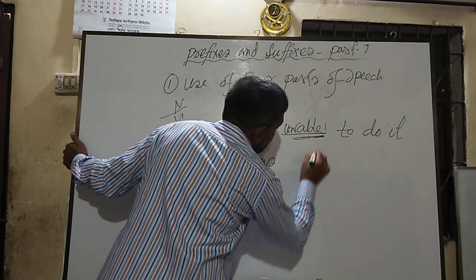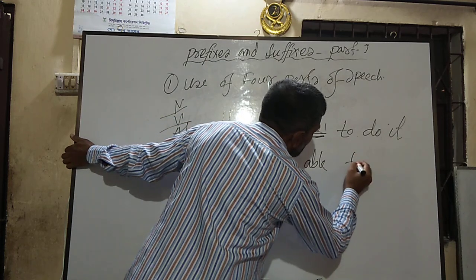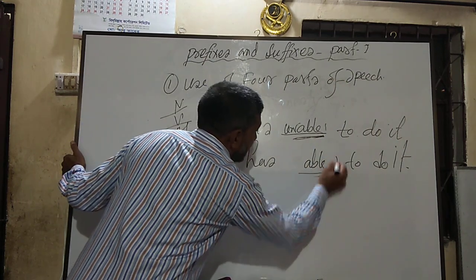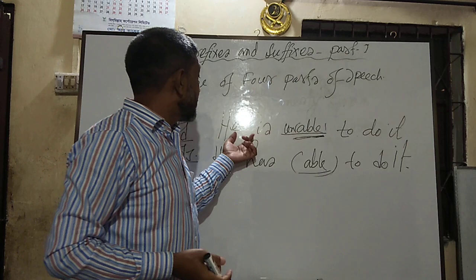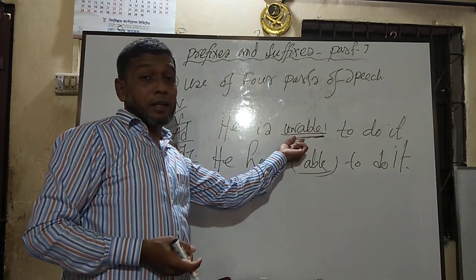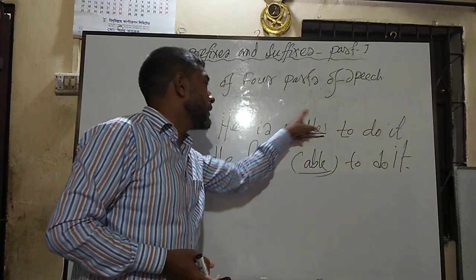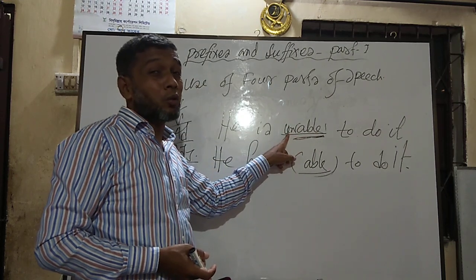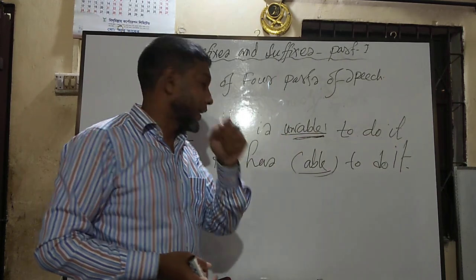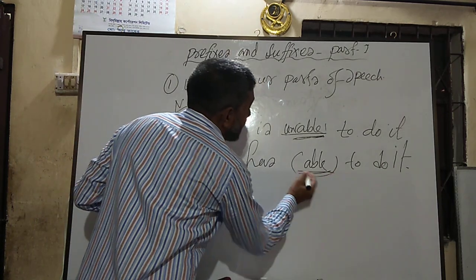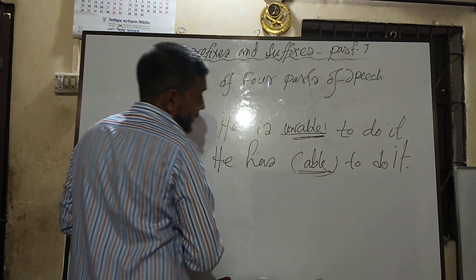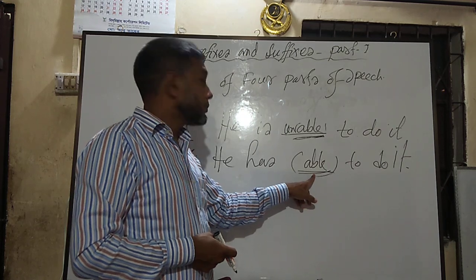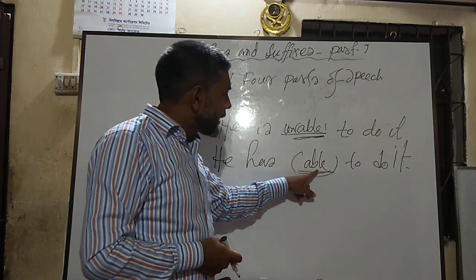He has able to do it. So this is your blank. So dear students, in the first structure, he is able, this place is fixed for an adjective, and the word is an adjective, so I used an opposite word and my answer was automatically correct. But now, if I consider the structure of this sentence, I can understand this place is fixed for a noun, while the word is an adjective.